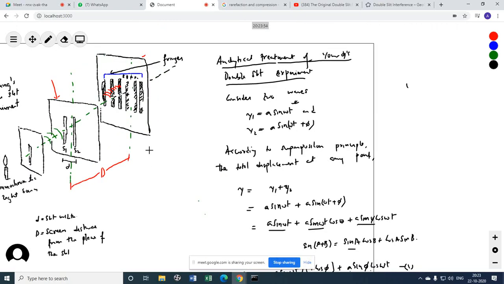Now, only one more derivation. Diffraction, there is no derivation. Polarization, also no derivation. This is the only one, one more with the intensity. Only one more derivation from interference. Oh no, one more is there: fringe width. Not slit width, fringe width.